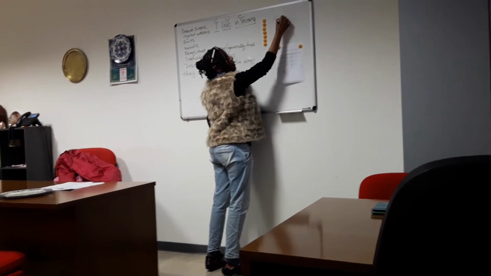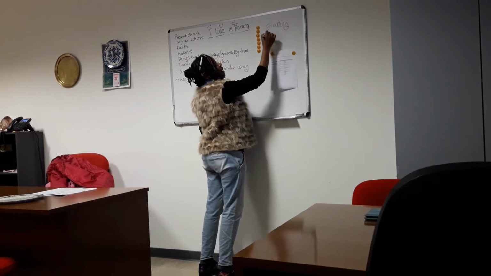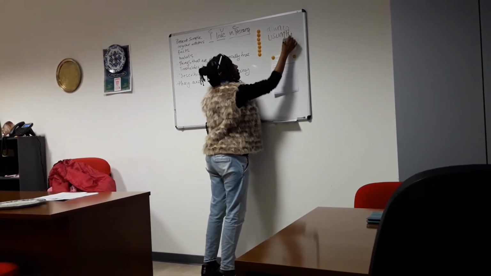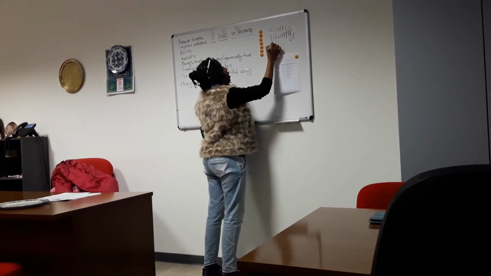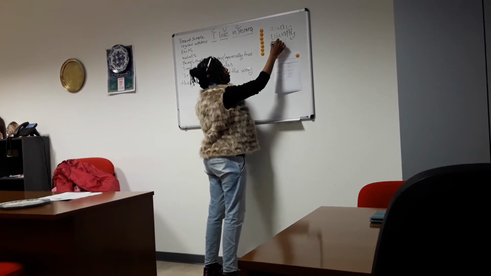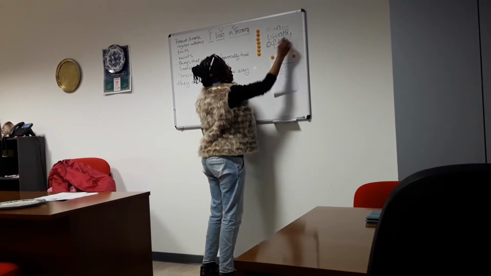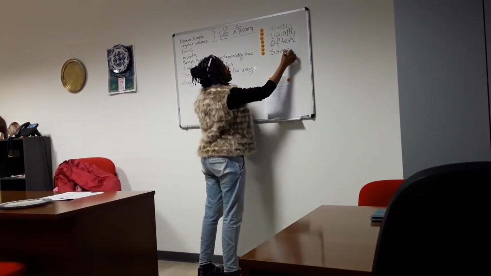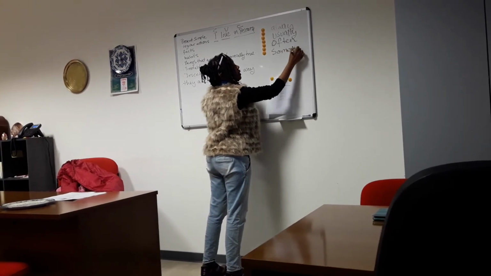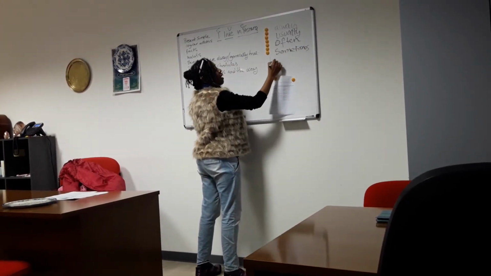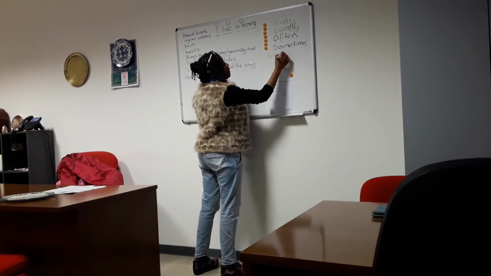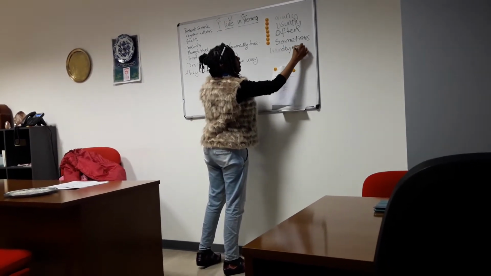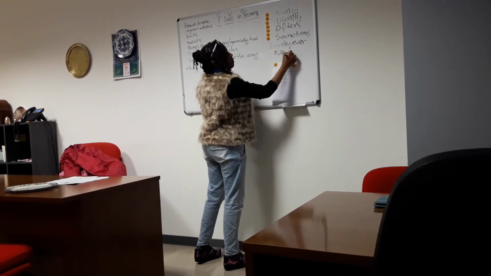Always, usually, that's the one that I just used. Often, because often comes before sometimes, doesn't it? Sometimes, hardly, ever, and then never.